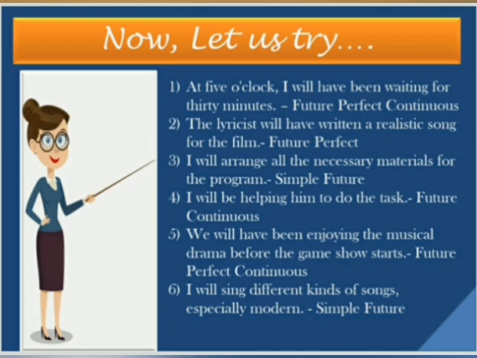See the last one. I will sing different kinds of songs, especially modern. Will sing, will plus verb. That is simple future tense. Easy? This is how we are going to only and only apply the thumb rules to identify certain words, and the sentences will become very, very easy for us to identify.